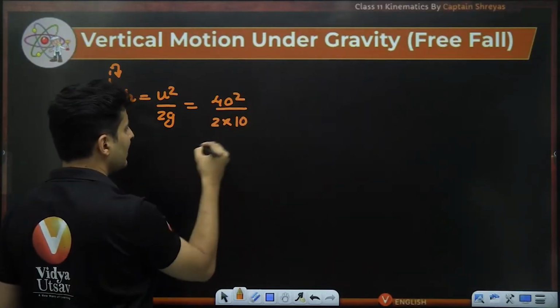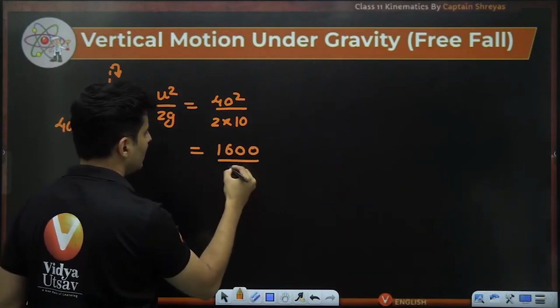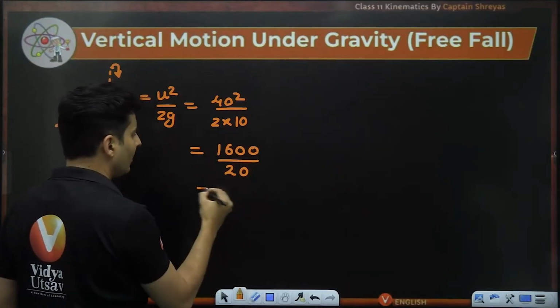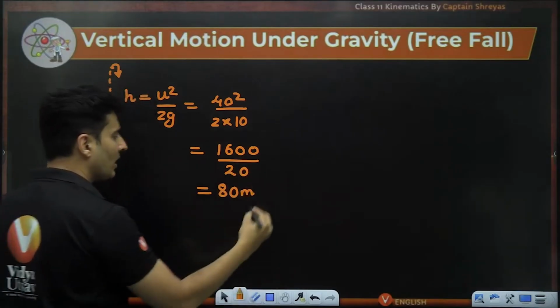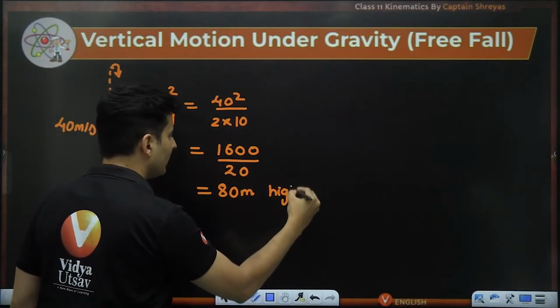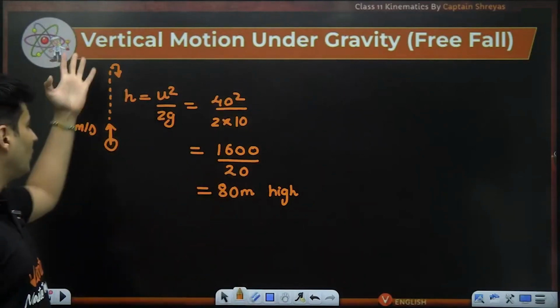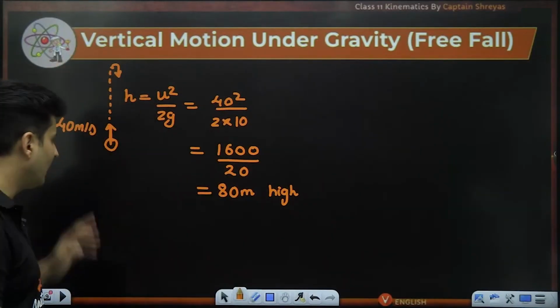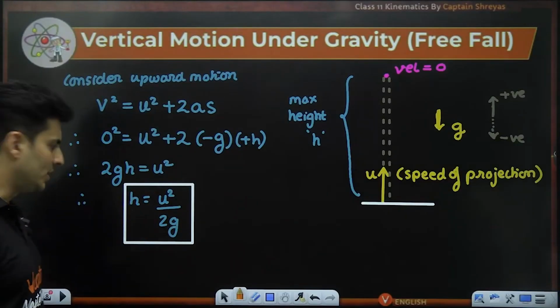Let's take g as 10. 40 square is 1600, divided by 20, zeros cancel, 160 by 2 is nothing but 80 meters. So the ball will go 80 meters high when you throw it with a speed of 40 meters per second. That's how you can directly use this formula, u square by 2g.